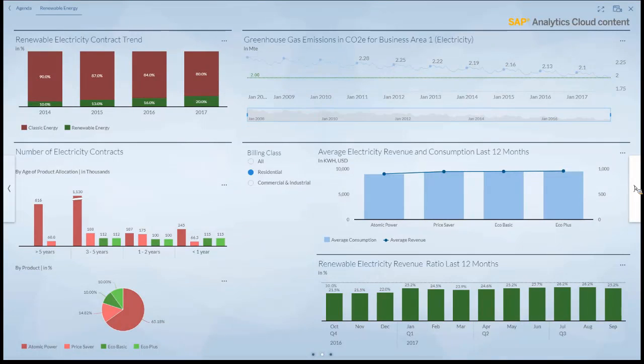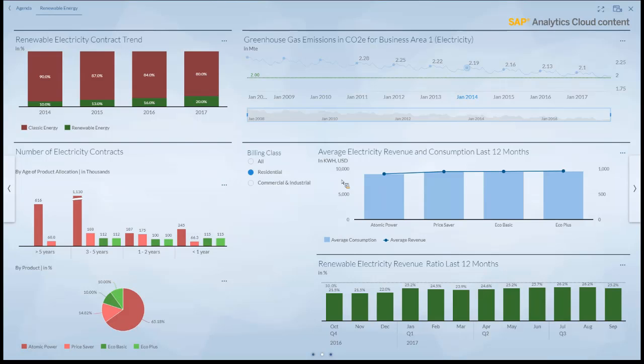So that is what we have learned and what the feedback was, a really relevant view on that topic here. So obviously we want to see how our renewable electricity contract trend is, so this topic of renewable energy is picking up, and to what extent. Obviously CO2 emissions is also relevant, and there, as this also does not change overnight, you really want to see a long time trend over many years back. That's why we have also chosen here to visualize how we have learned a customer would look at that. So it's really 7, 10 years and even more back here.